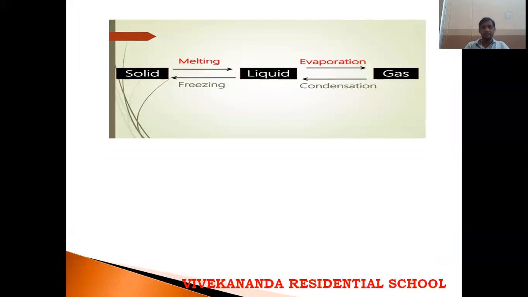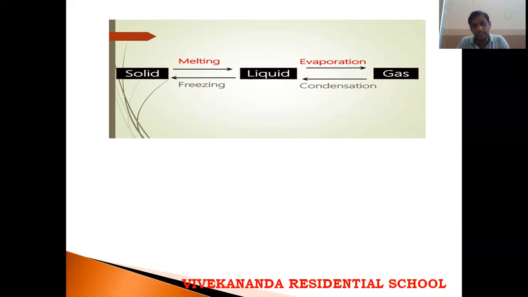When the temperature of ice increases, it automatically changes from solid to liquid. That is called melting. If you continuously heat a liquid, after some time we are going to see vapors. That process is called evaporation. And if you cool the water vapors, that process is called condensation. The process of cooling the water vapor is called condensation.